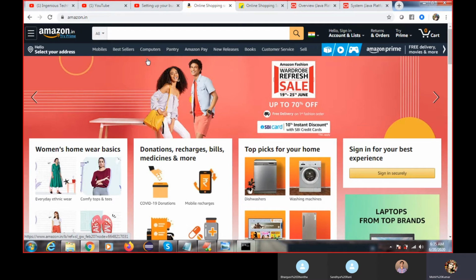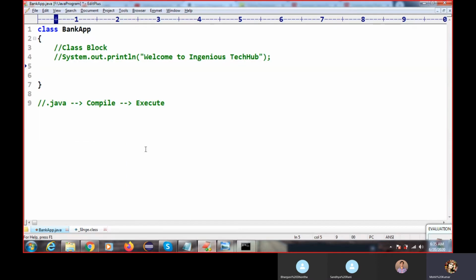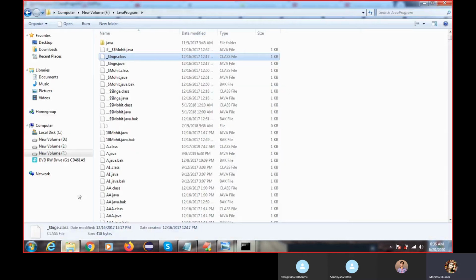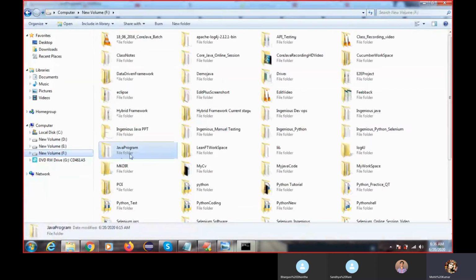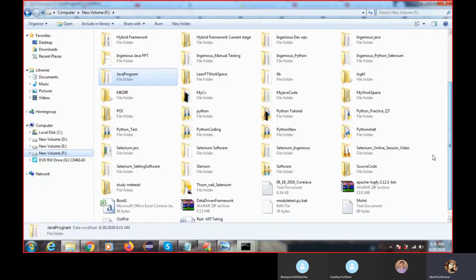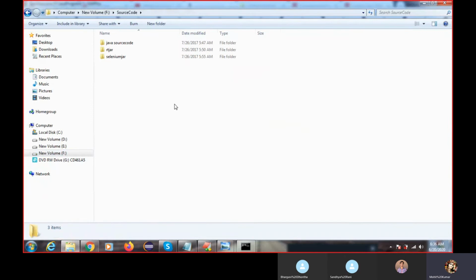So mathematical logic or business logic, we cannot write directly at the class level. System.out.println is a logic. Why? It is implemented, it does not display automatically in your system. System is a class, out is a variable, and println is a method. I'll show you the implementation of system.out.println.